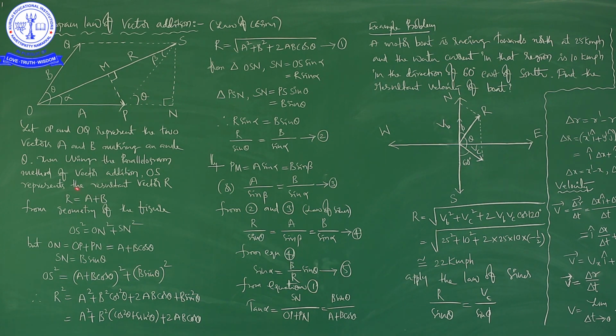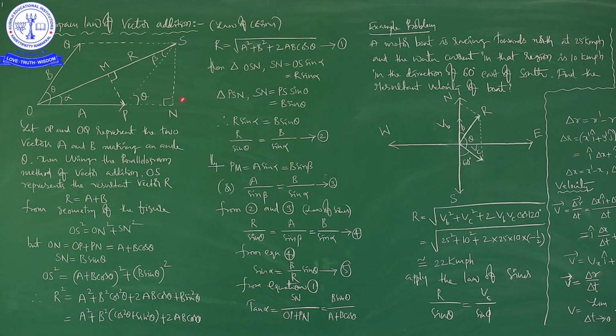Generally, he has written. Now, you go for derivation. From geometry of the figure, here OSN is a right angle triangle. At N, the angle is 90 degrees, right? So, you know very well, right angle triangle means what about the sides and what about the angles. But anyhow, here at N, the angle is 90 degrees.